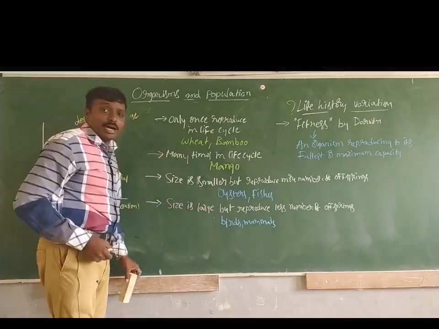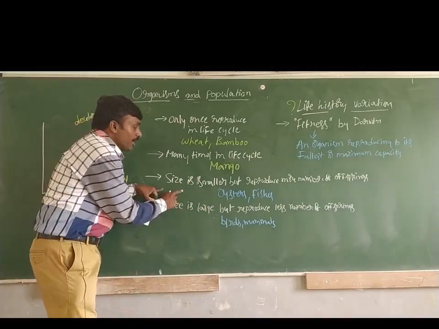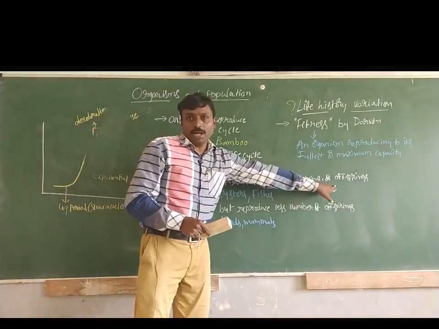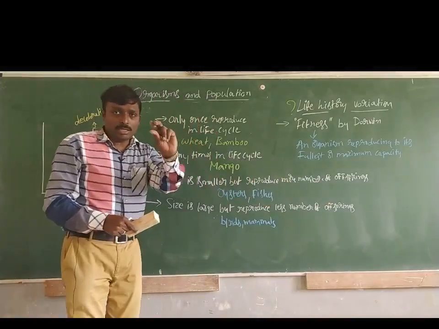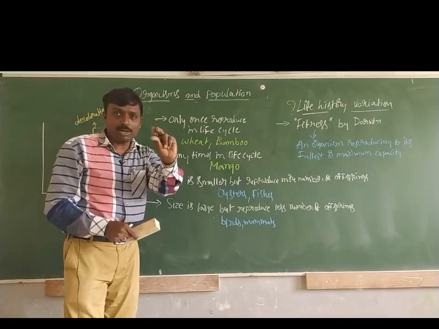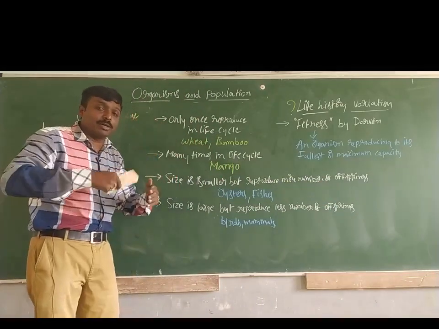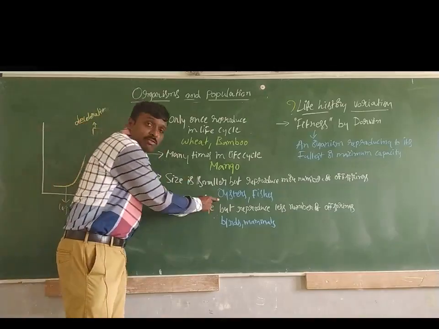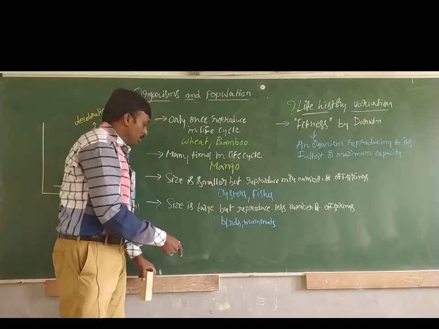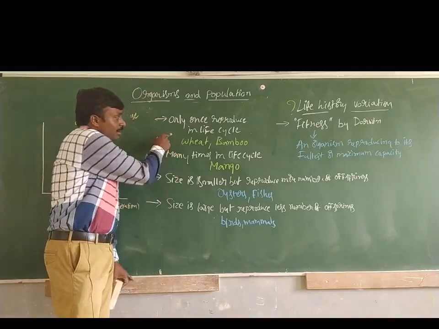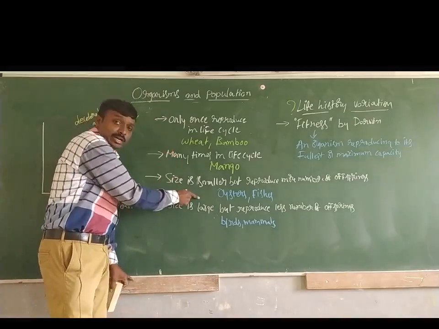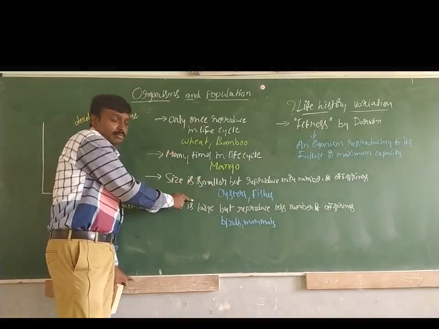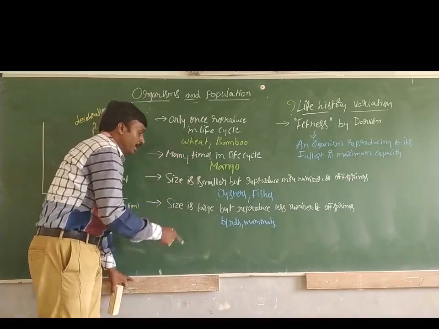The third example: the size of the organism is smaller, but they reproduce a larger number of offspring. The organism is very small in size, but it gives rise to many offspring, as in oysters and fishes. So compared to the first two, here the rate of population growth will be higher.